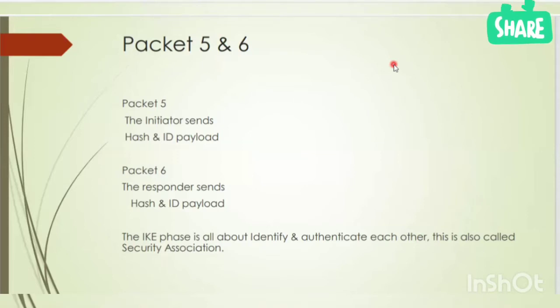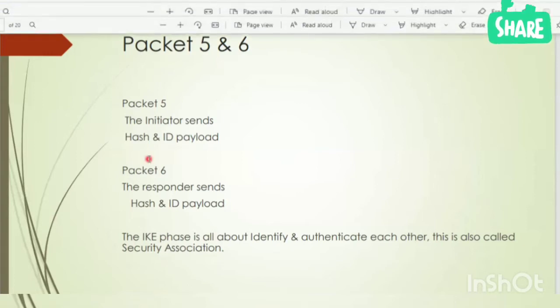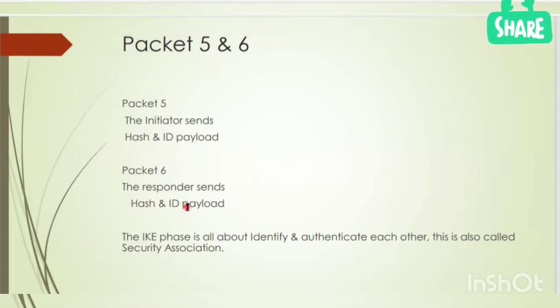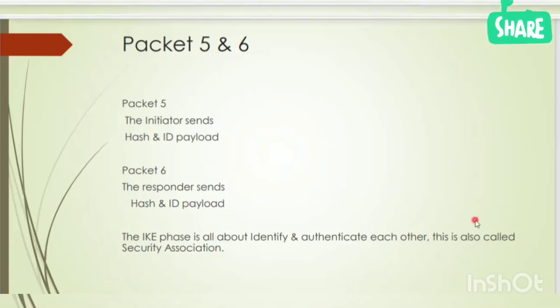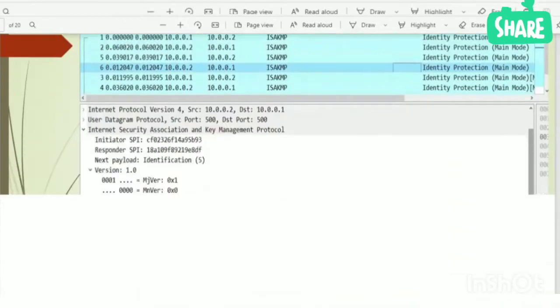Okay, now packet 5 and 6. In packet 5, the initiator sends hash and ID payload. Then in packet 6, the responder sends hash and ID payload. IKE phase 1 is all about identifying and authenticating each other. This is called security association. So in phase 1, they are using the security association payload to identify and authenticate each other over UDP port 500. So phase 1 is all about authentication.